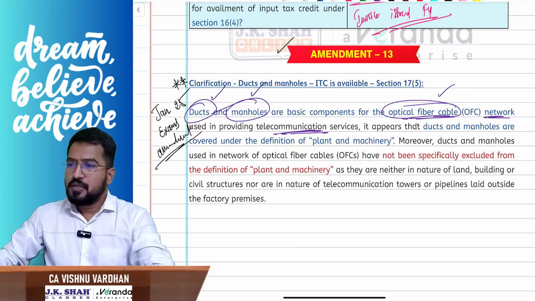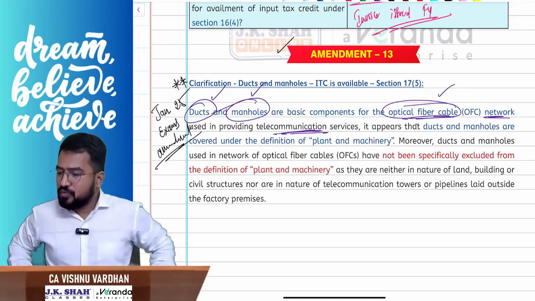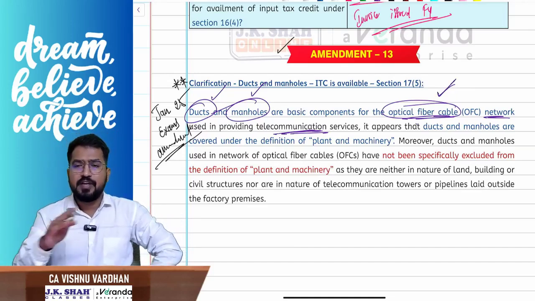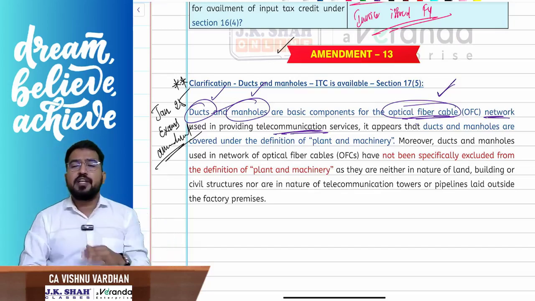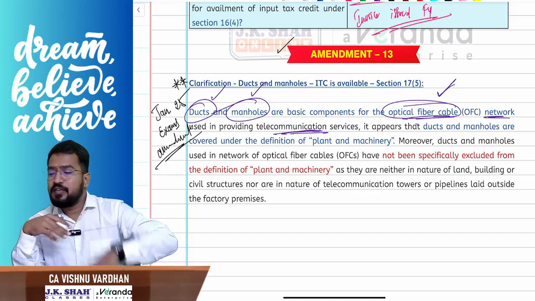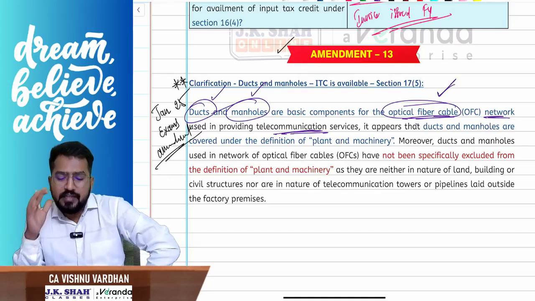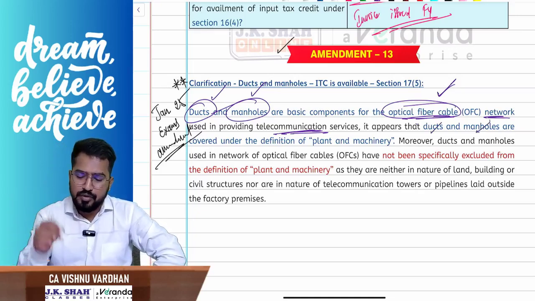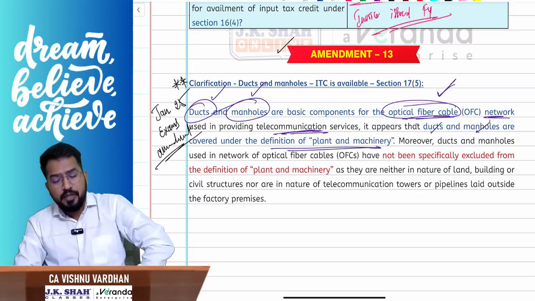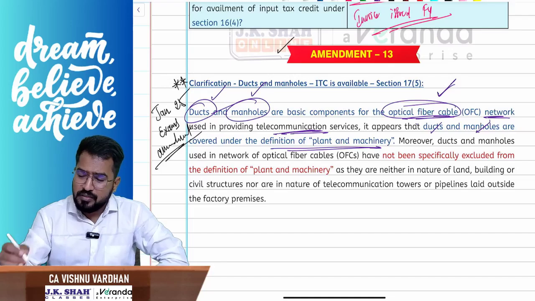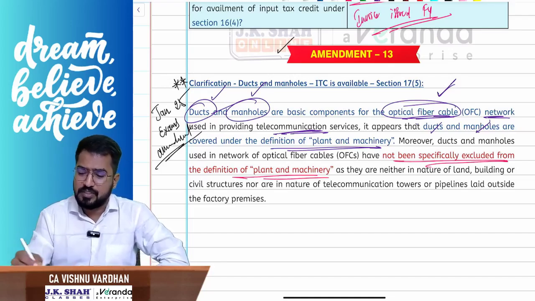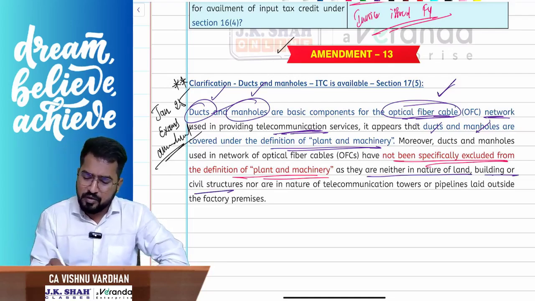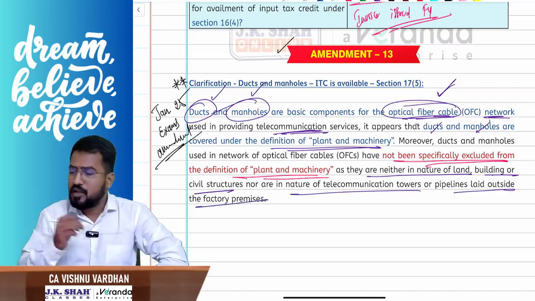Is the audio clear? So what we were discussing now. This ducts and manholes, what they are using for constructing the optical fiber cable network, which is used to provide telecom services, whether we can take ITC on that or not. So they have written a doubt, and the department has clarified saying that ducts and manholes are very much covered within the meaning of plant and machinery, and moreover they are not specifically excluded from the definition of plant and machinery because they are not land, they are not building, they are not civil structure, they are not telecom towers, they are not pipelines laid outside the factory premises.